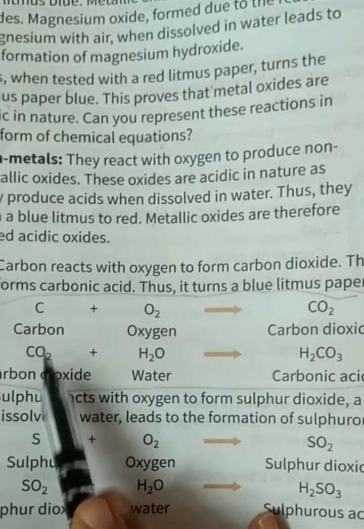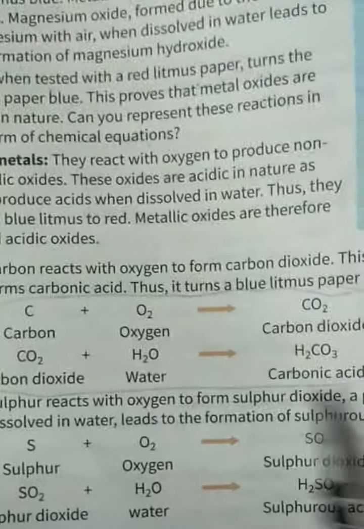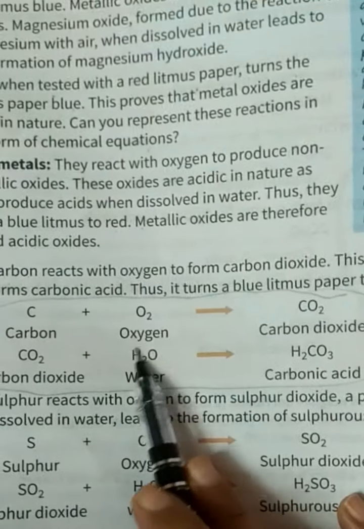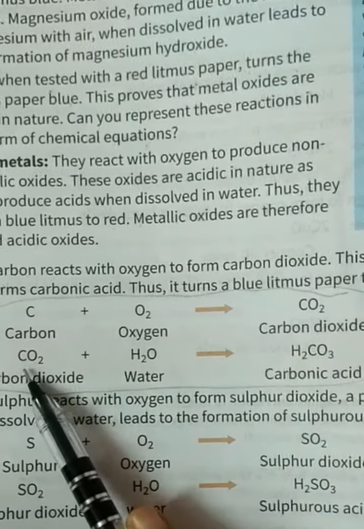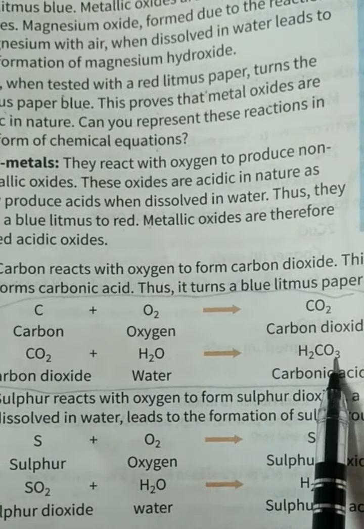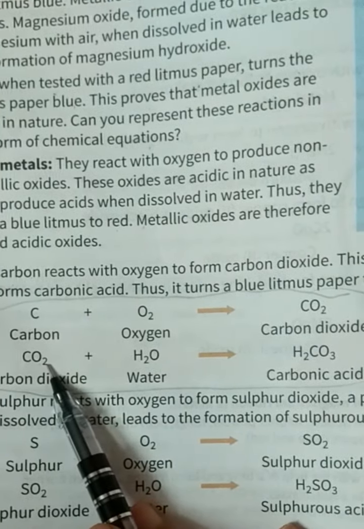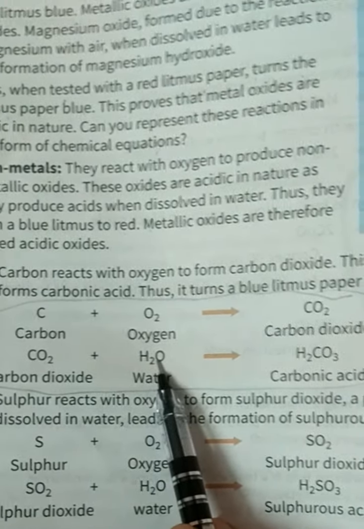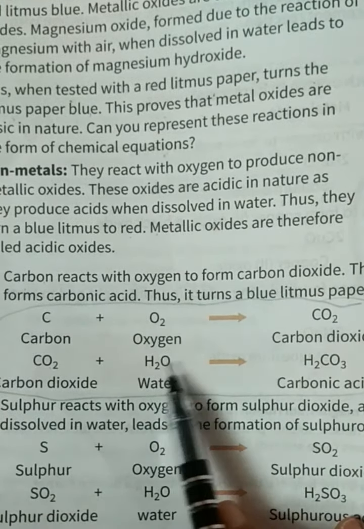And if it is reacted with water, that is H2O, it will give carbonic acid, because there is H2O. So H2 will be displaced here and CO3. How did this 3 come? Because 2 atoms of oxygen here and 1 atom of oxygen here. So they are reacted with each other, and this H2.